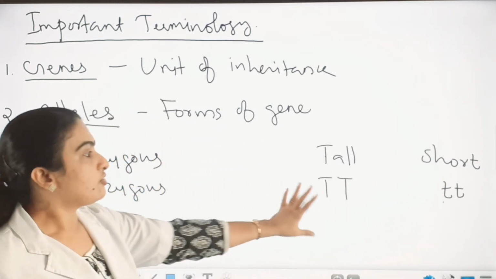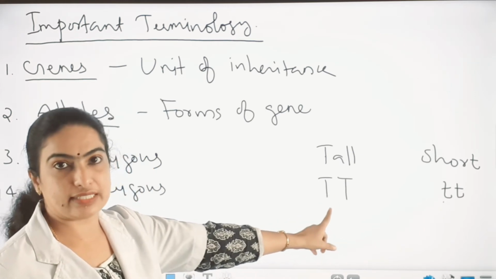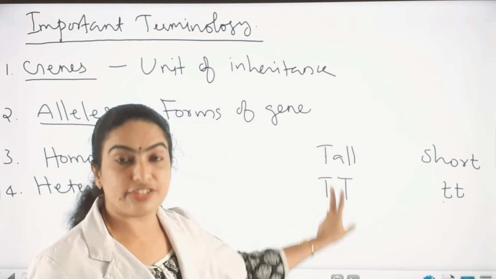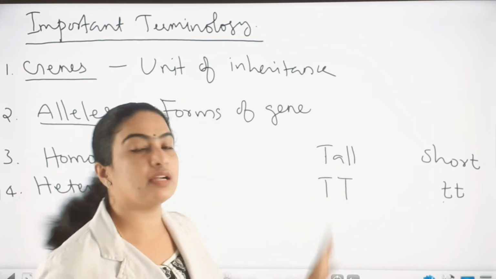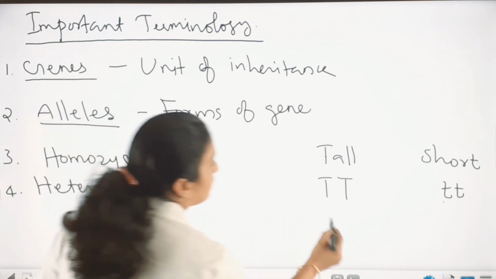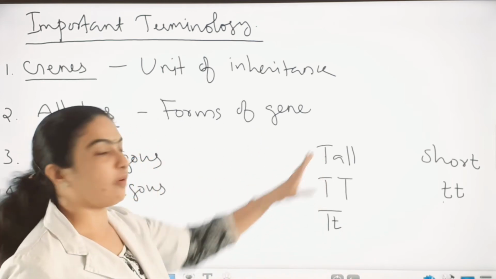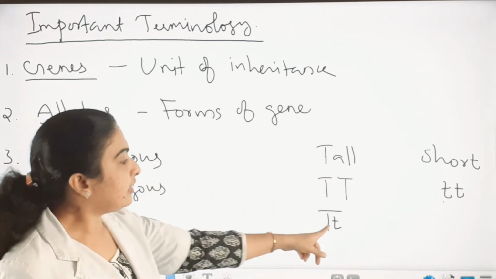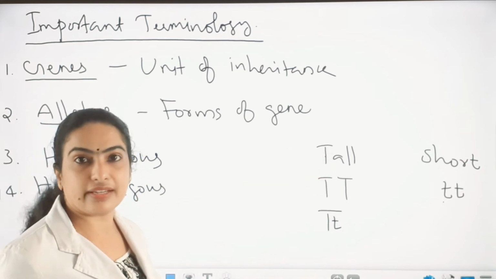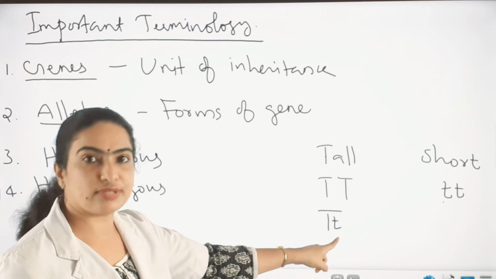Is it clear? So this is called homozygous alleles or homozygous genes. Two identical alleles determine a character. Those alleles are called homozygous alleles. Now we can see another example, that is capital T, small t, which also represents tallness. That means here two dissimilar alleles can also determine a character. These dissimilar alleles are called heterozygous alleles.